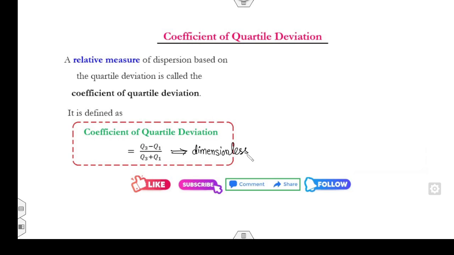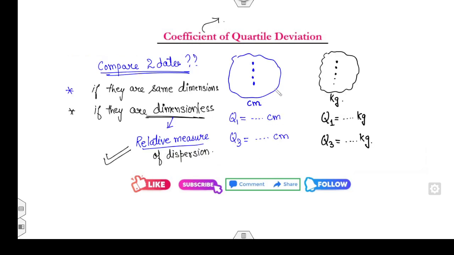Once you calculate the coefficient of the quartile measure for data set A and data set B, since less dispersion implies more stability, if you calculate the coefficient of the quartile deviation for A and B, whichever is smaller, that is the more stable one.